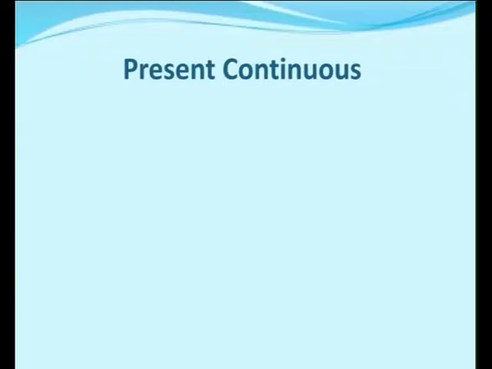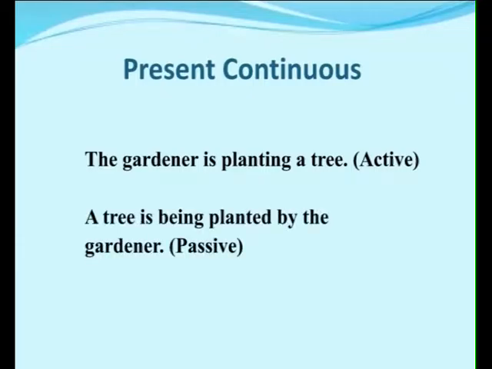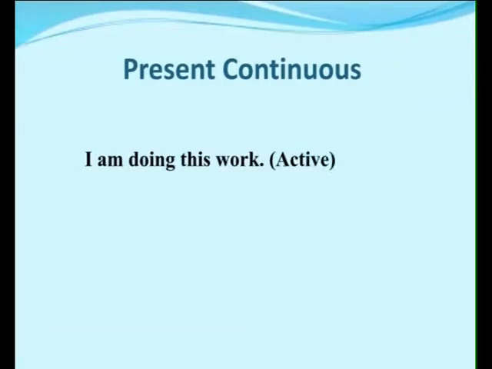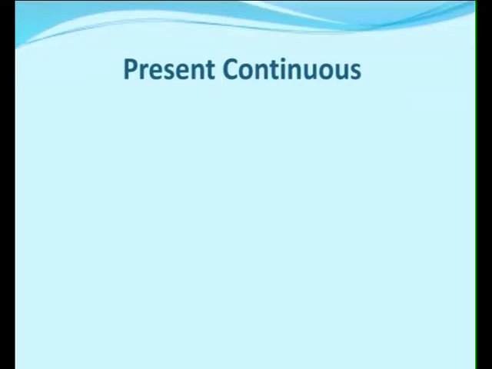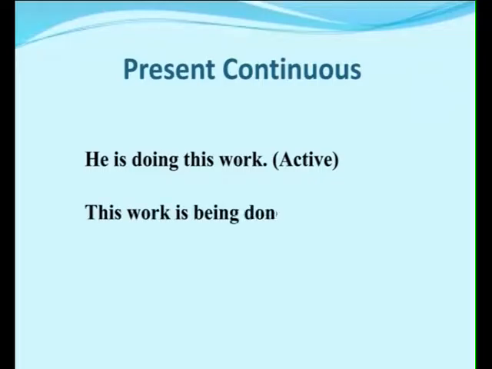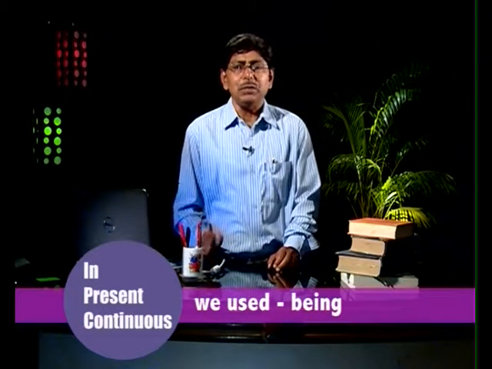And present continuous, what happened? The gardener is planting a tree. So a tree is being planted by the gardener. And if the sentence is, I am doing this work, this work is being done by me. He is doing this work, this work is being done by him. That means in present continuous, we use being, the word being.